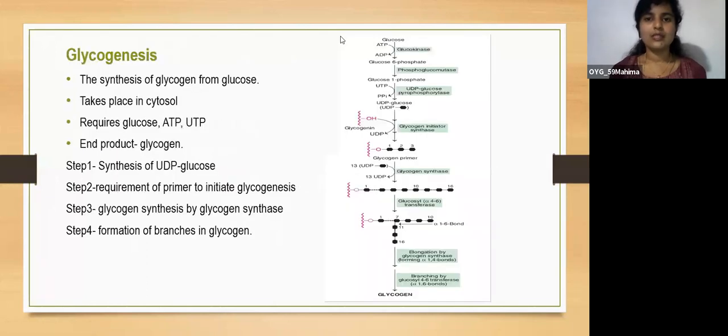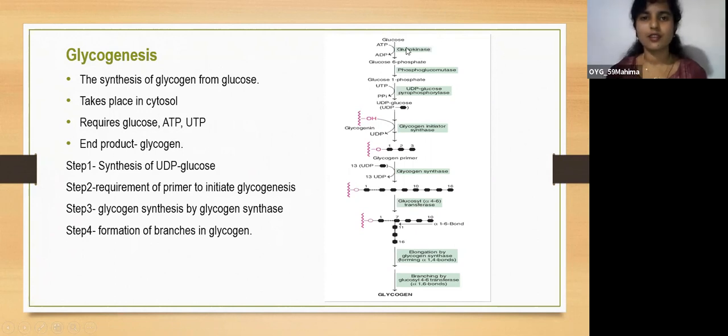So now we'll see about glycogenesis. The name itself says glycogenesis is glycogen synthesis. The synthesis of glycogen from glucose molecules is termed glycogenesis. This takes place in the cytosol. It requires ATP and UTP. The end product will be glycogen. So now we'll see the pathway first.